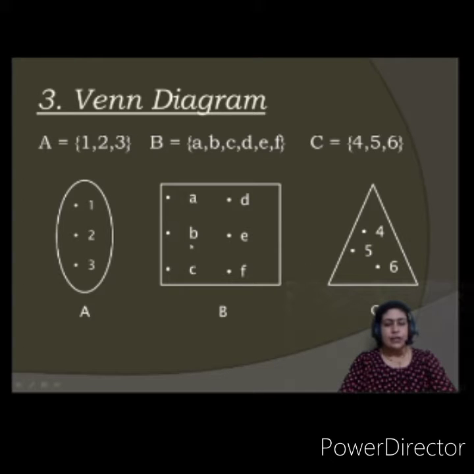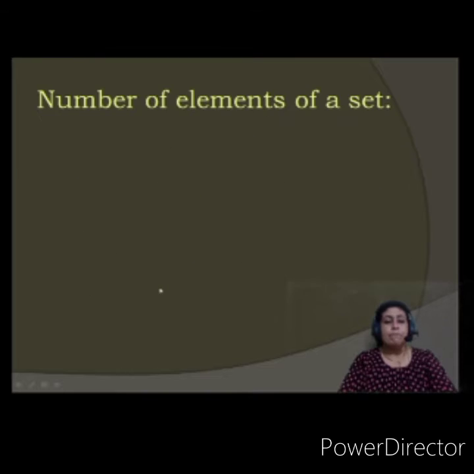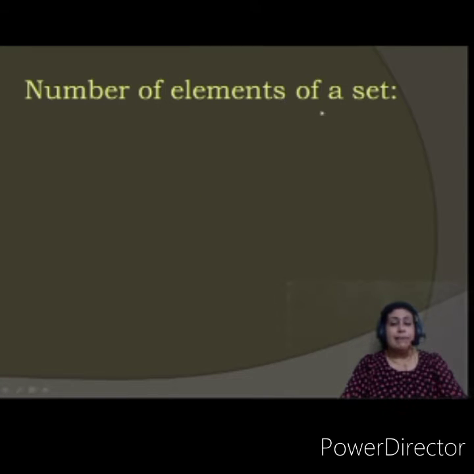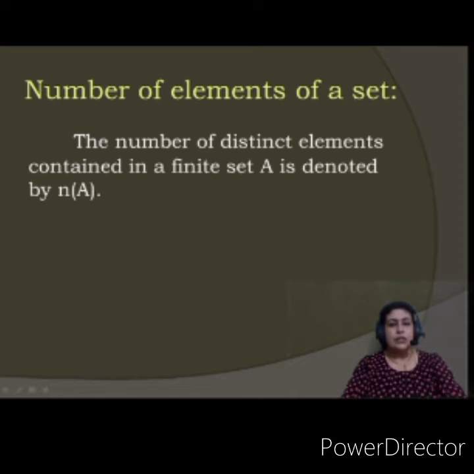Okay, and you can represent your set. Fine, this is clear. Number of elements of a set. See, I have already told you that objects in the set are called elements. Now, how do we write it down, or how do we say that these many elements are there in this set? The number of distinct elements contained in a finite set A is denoted by n(A). This means number of elements in set A. This is read as number of elements in A set.